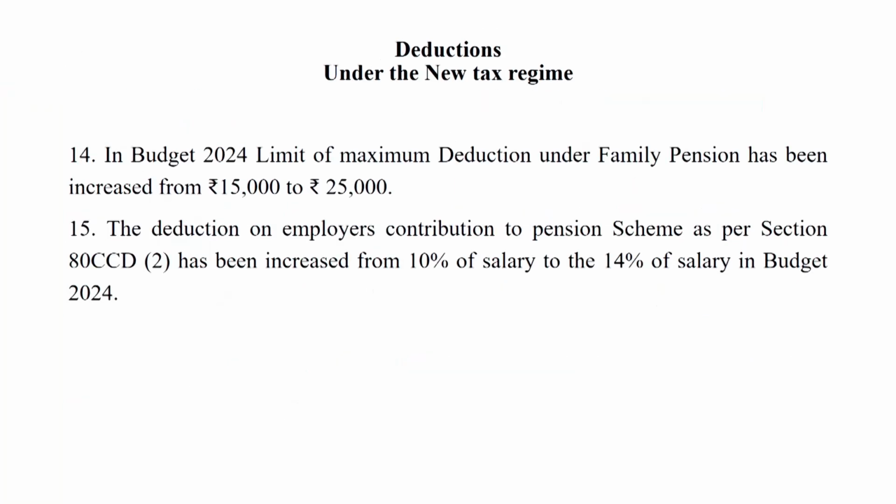So dear students, in budget 2024, the limit of maximum deduction regarding the family pension is increased from rupees 15,000 to 25,000. The deduction on employer's contribution to pension scheme as per section 80CCD(2), NPS, new pension scheme and national pension system, has increased from 10% to 14% of the salary in budget 2024.